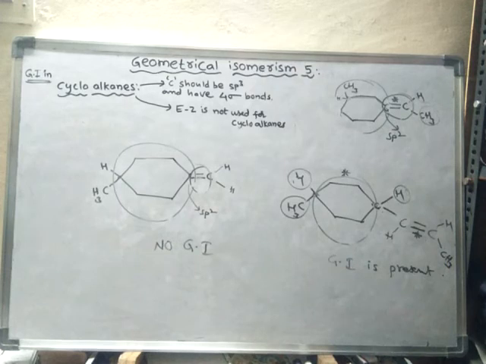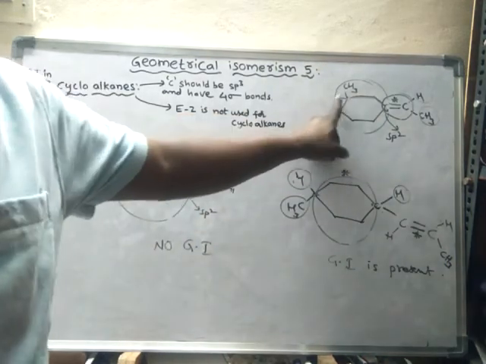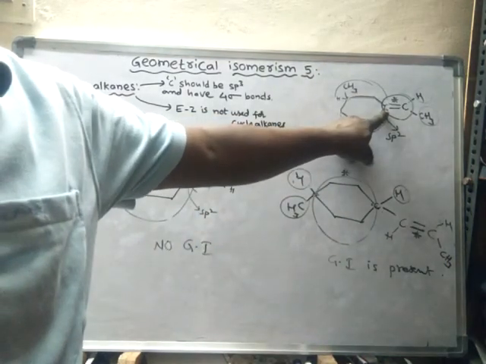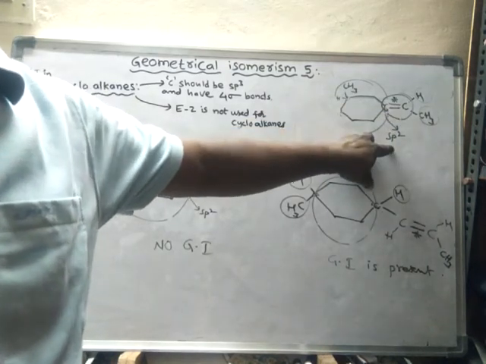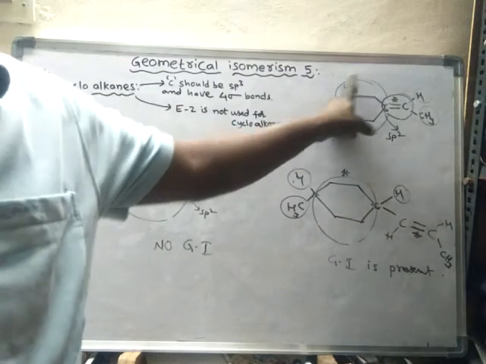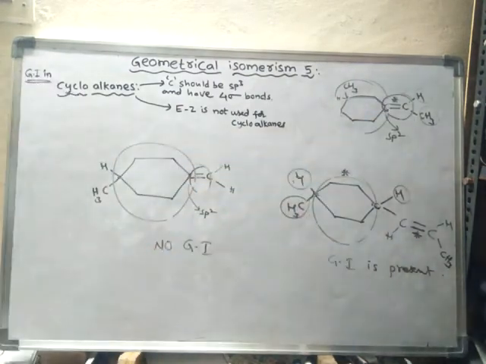But here, the carbon involved in the cycloalkane is showing sp2 hybridization. Hence this cycloalkane ring does not have any geometrical isomerism. So like this, geometrical isomerism in cycloalkanes can be learned. In the next video we will learn about geometrical isomerism in cycloalkenes.